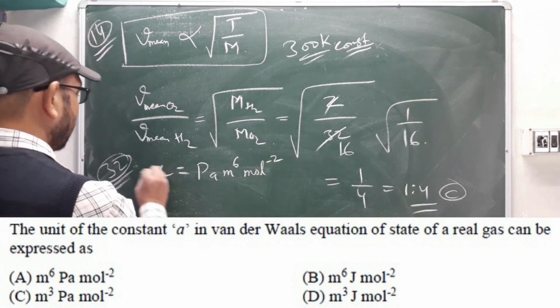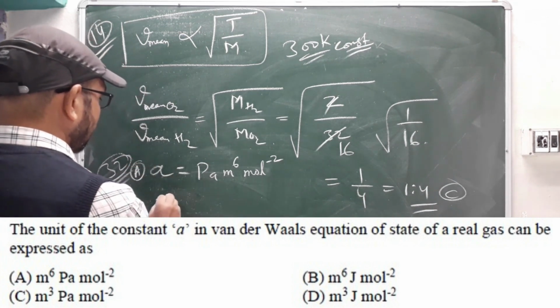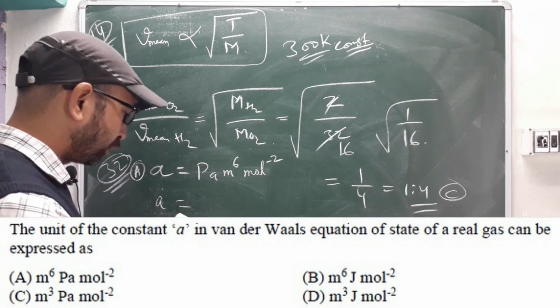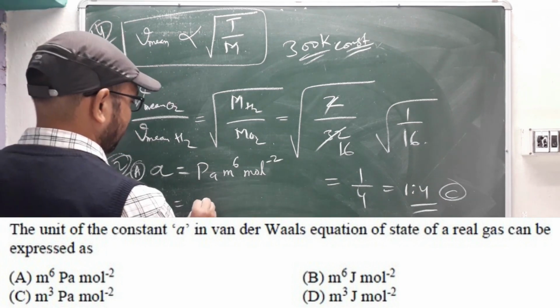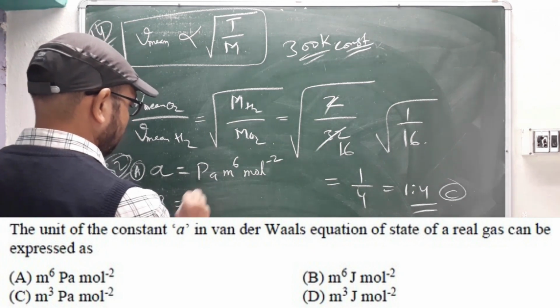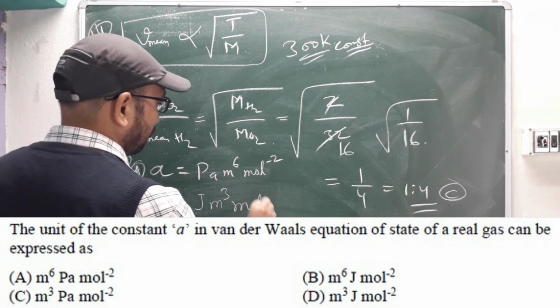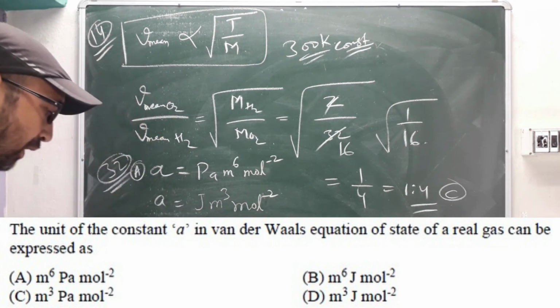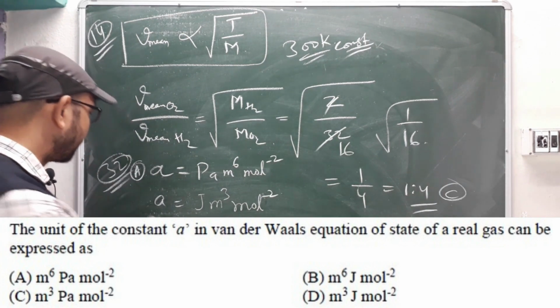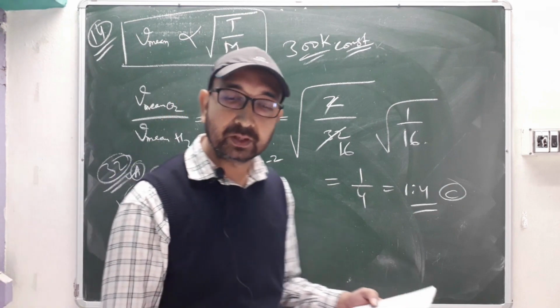So option A. And option B won't be there because of meter 6 joule. If you are taking joule, it will be joule, meter cubed, and then mole second inverse. So option A and option D are your correct answers here, right? So question number 32 is also done.